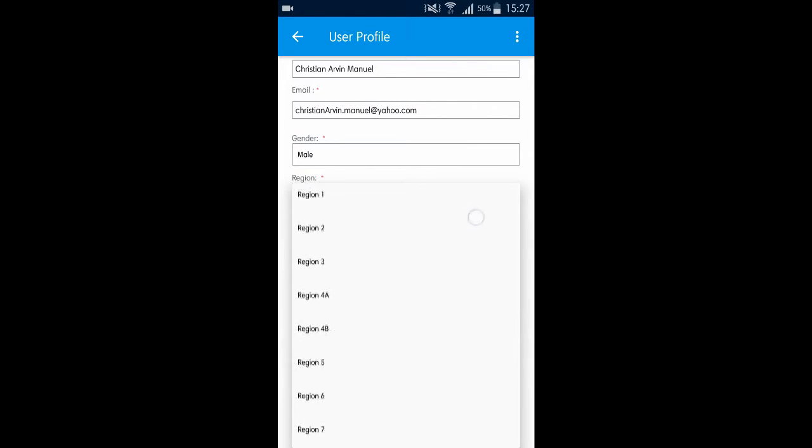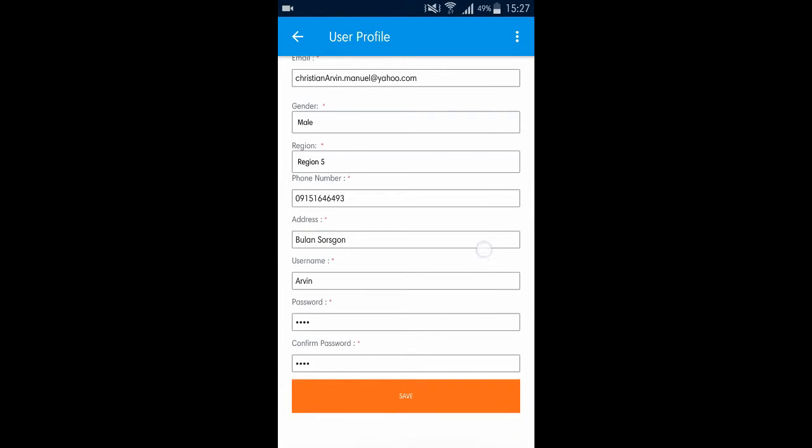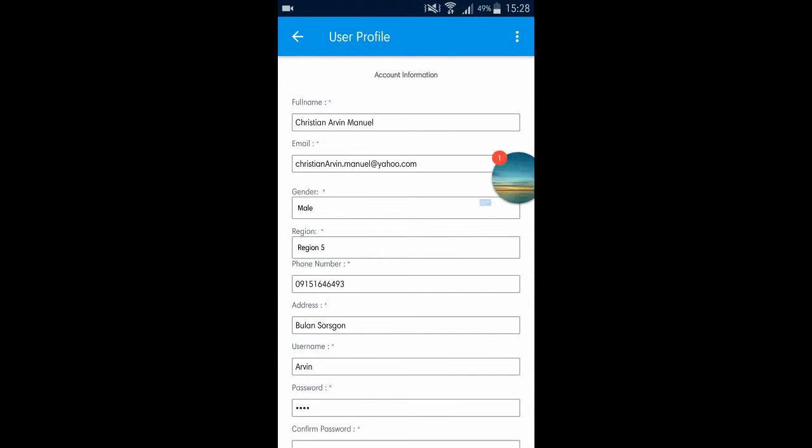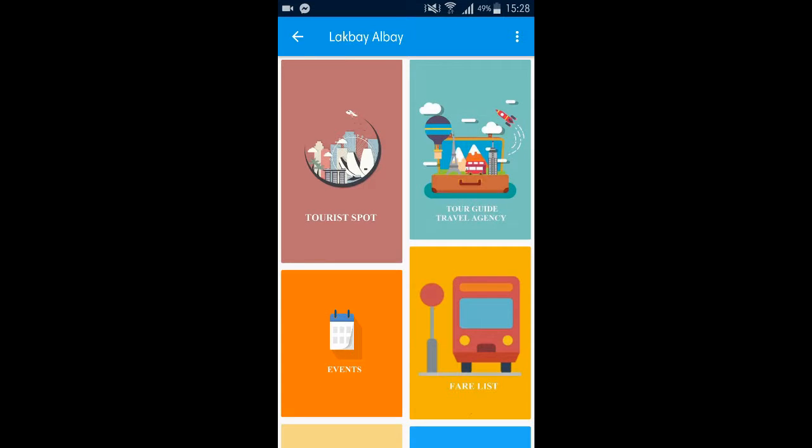Change his region to region 5, number, and all the other information. So we click on save. So you are now notified that your user information has been updated.